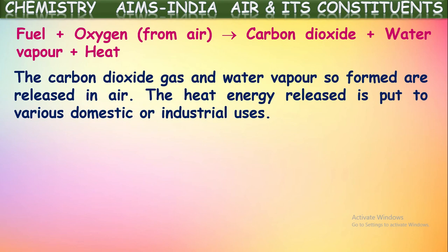Yes, this is the main purpose of undergoing this combustion process. Why do we use these fuels for combustion? For using the heat energy produced by them. We are using so many fuels nowadays through this combustion process for different domestic and industrial purposes, isn't it? For example, we use a fuel at our homes daily in the kitchen. What is that? LPG we call it. Did you hear this?